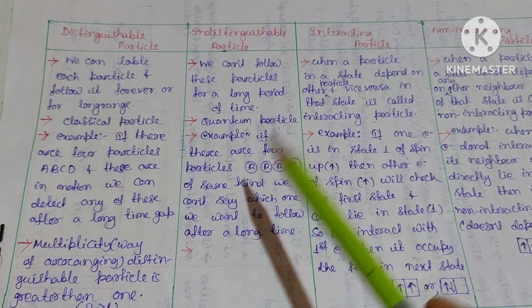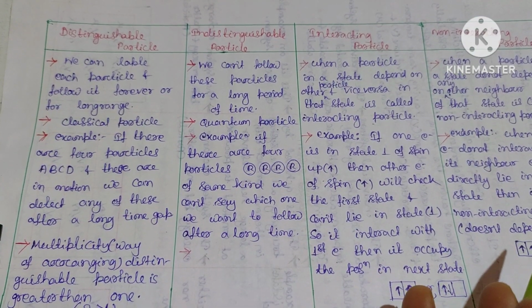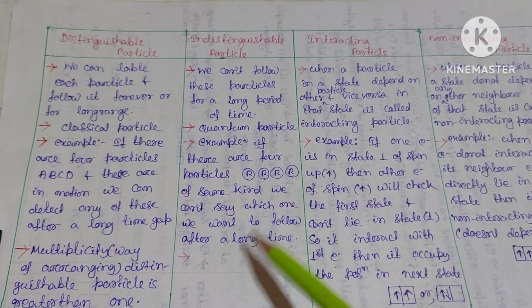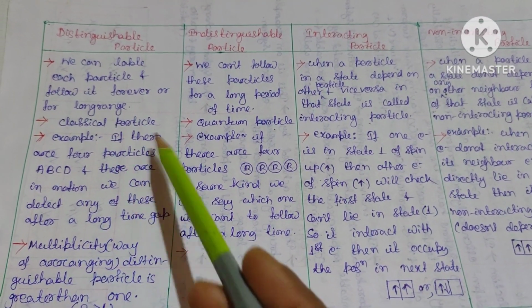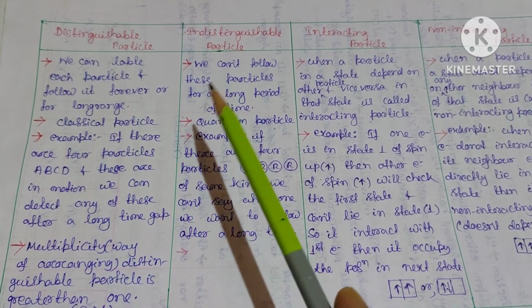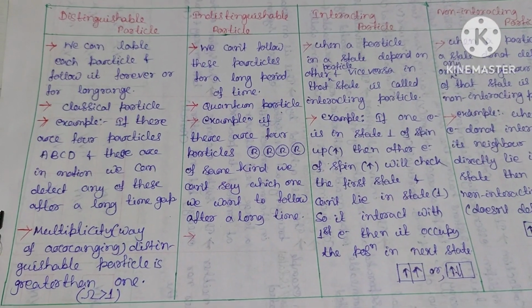If we try to follow them for a long period of time, then we cannot distinguish between them. So this is called indistinguishable particles. Generally, we call distinguishable particles classical particles, and indistinguishable particles are called quantum particles.